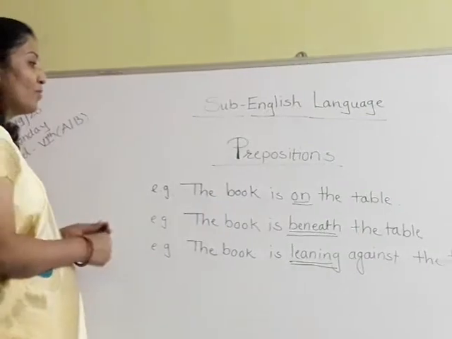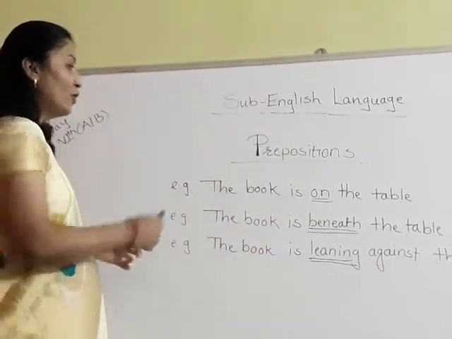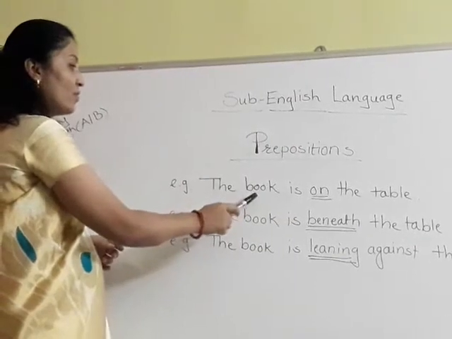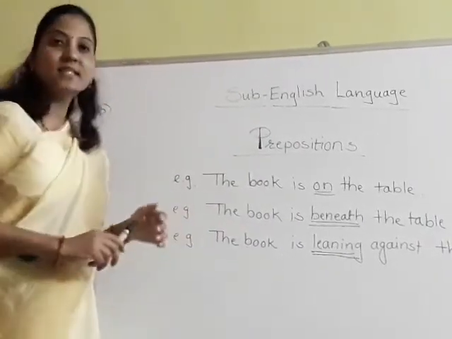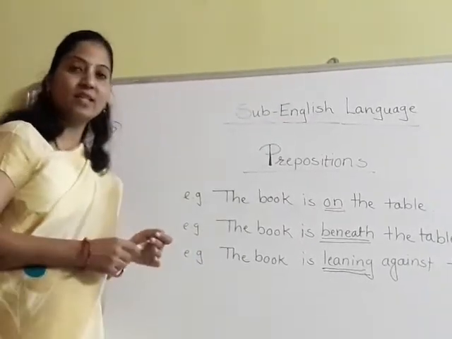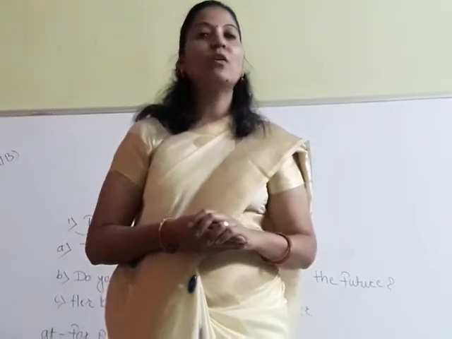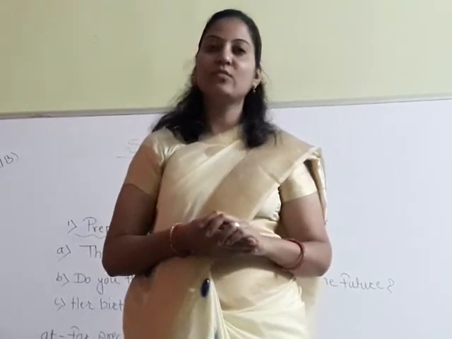The prepositions on, beneath and leaning locate the place of the noun, that is the book, in every sentence. So have you understood? Let's move further. There are different kinds of prepositions, and now we are going to see which kinds they are.